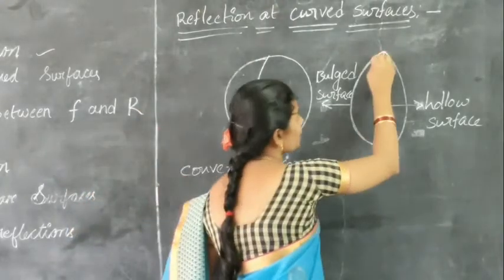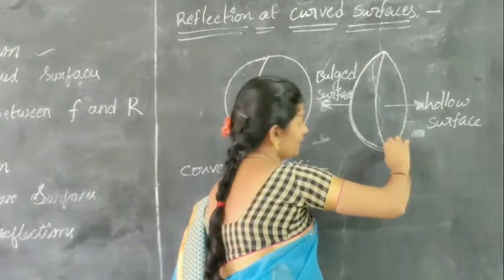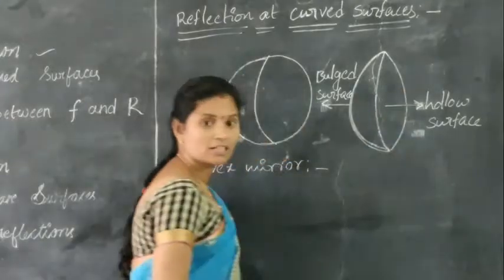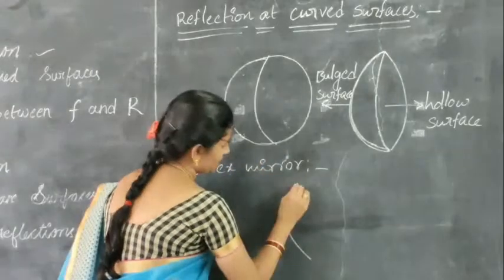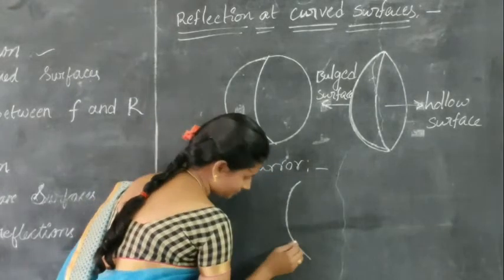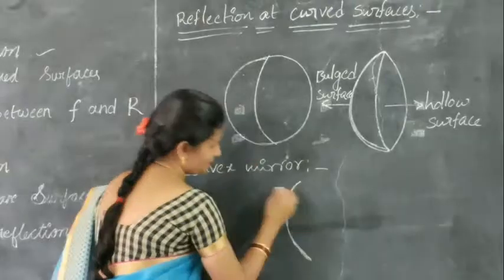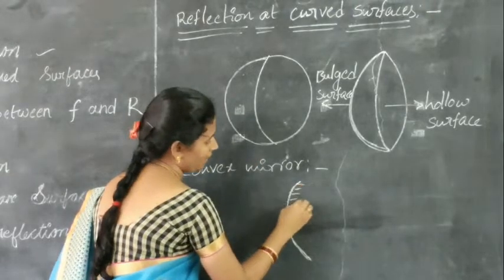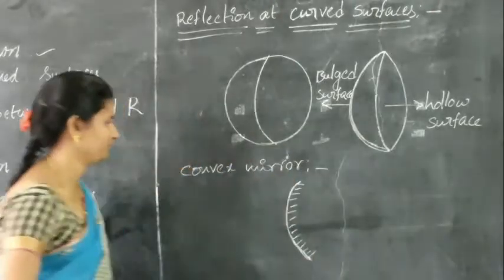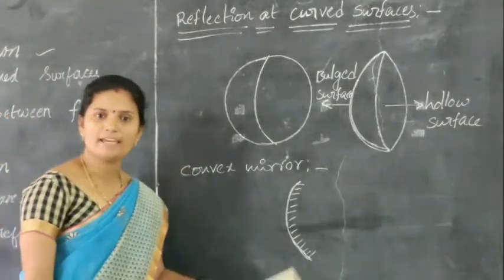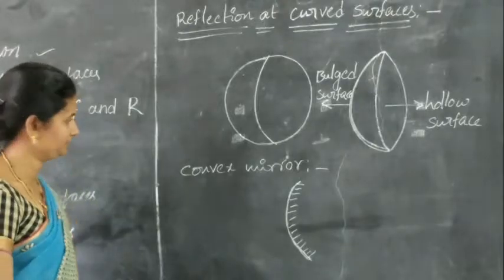The bulged surface is the reflecting surface and the hollow surface is polished. This is the bulged surface and this is the hollow surface. The hollow surface is polished. So then it is said to be a convex mirror.